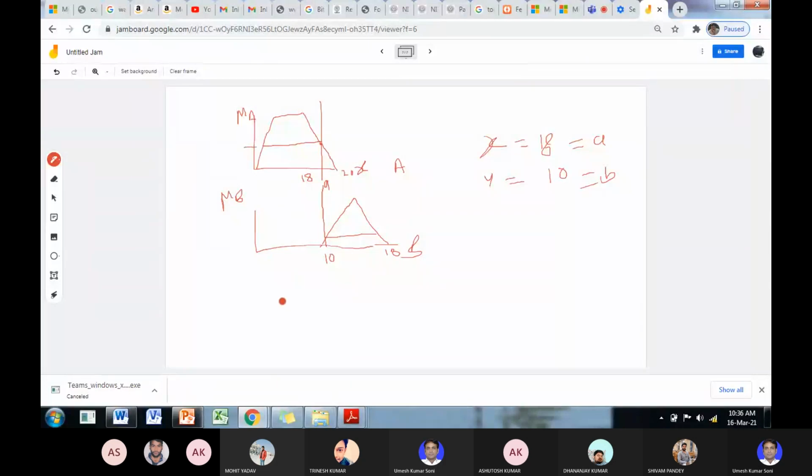You have the membership grade at this point equal to, suppose 0.4, then 0.4 into 18 plus, you have suppose membership grade of 0.2. Okay, then the related value is 10.